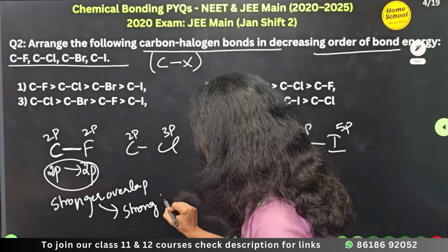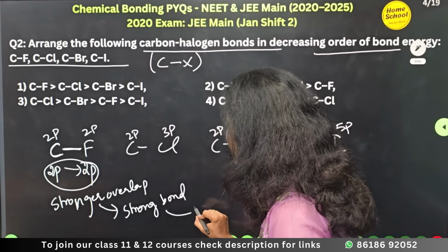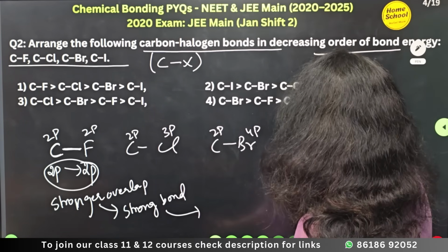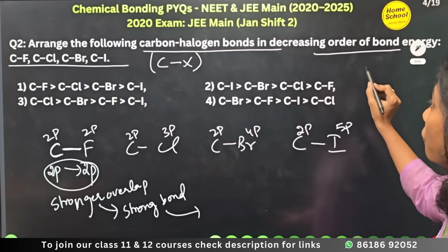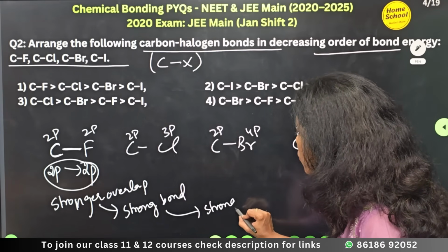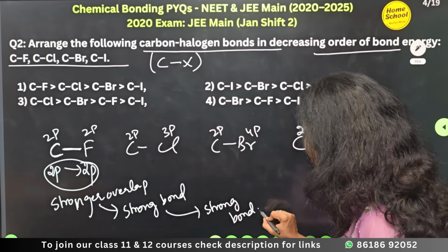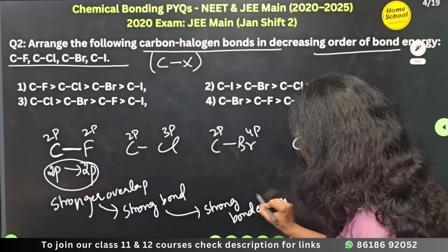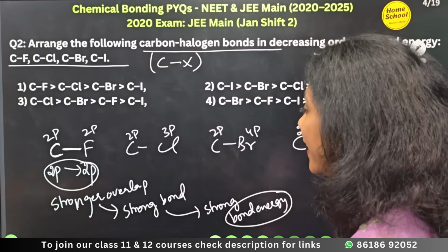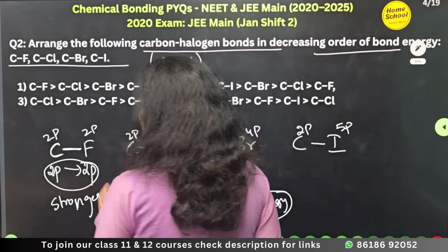Strong bonds are very difficult to break down, so definitely you would observe a very high bond energy. Bond energy means the strength of a bond. So the bond energy is very high with the carbon fluorine bond.